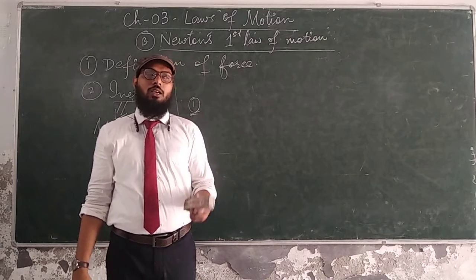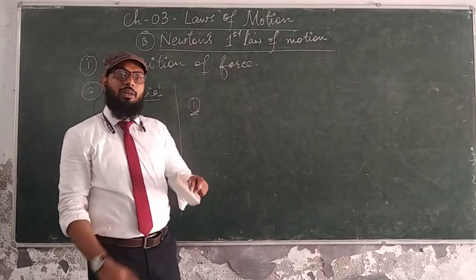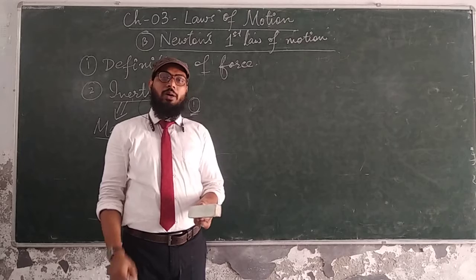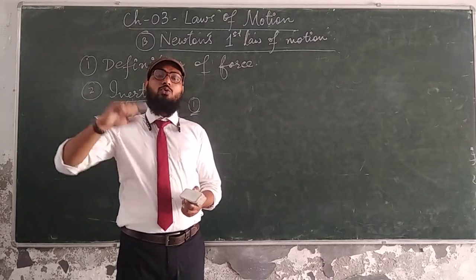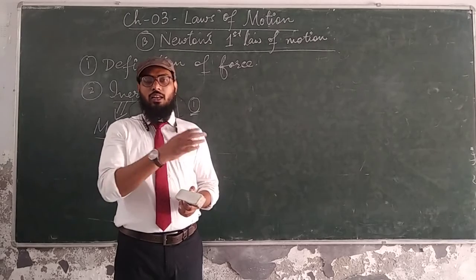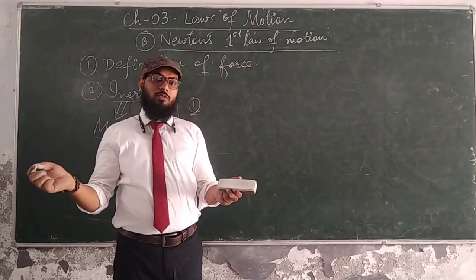Why? Because when you beat the carpet, the carpet comes in motion, but the dust particles on the surface want to continue their state of rest. Then the particle is separated from the carpet.